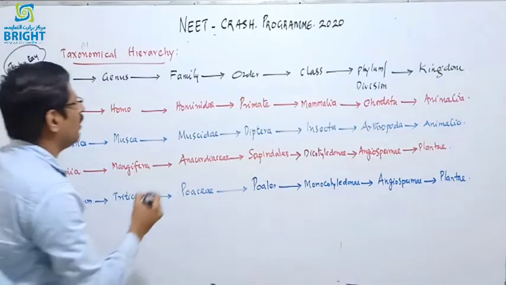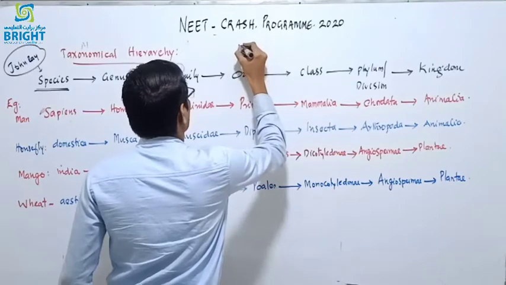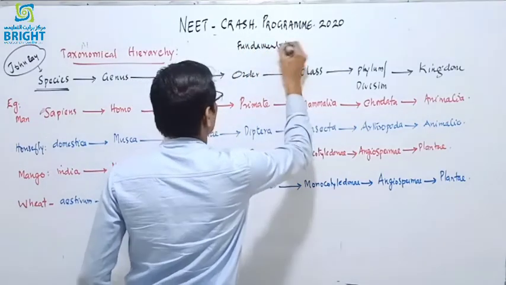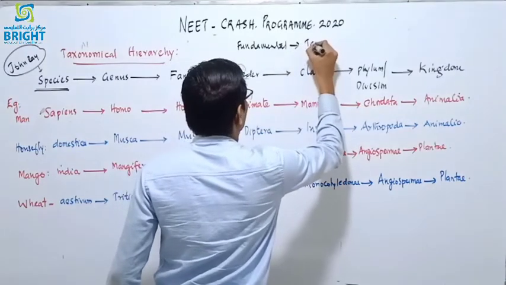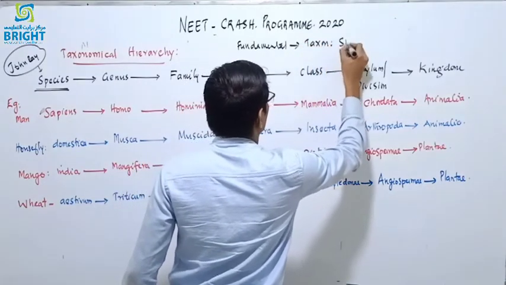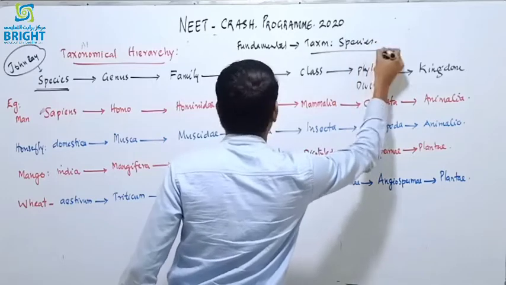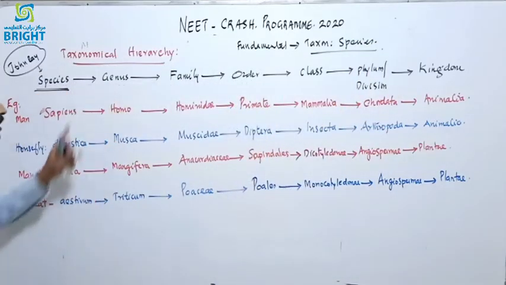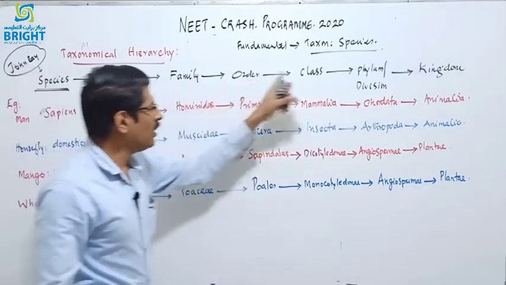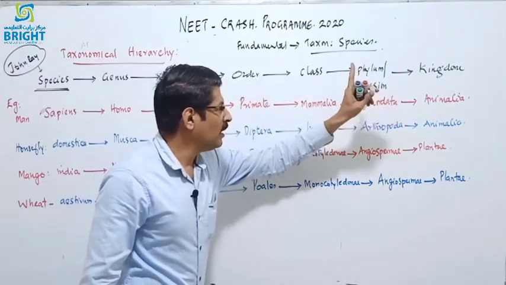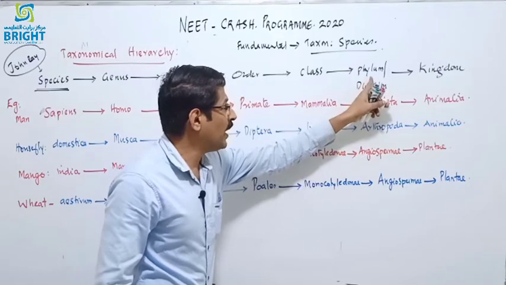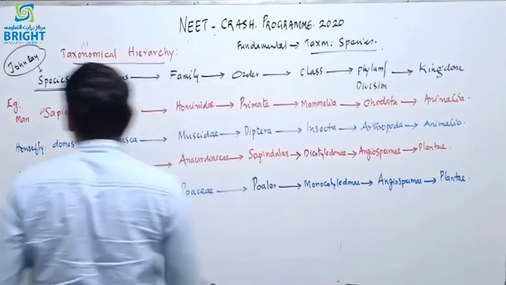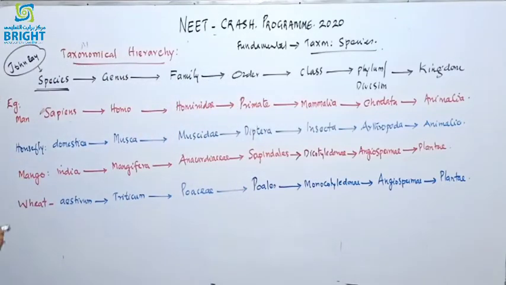The species is the fundamental taxonomical unit, the taxon. Different species are grouped to form a genus, then the family, order, class, phylum, or division, and the kingdom. Phylum is used in the animal kingdom, and division is used in the plant kingdom. Four examples are given in the NCERT.